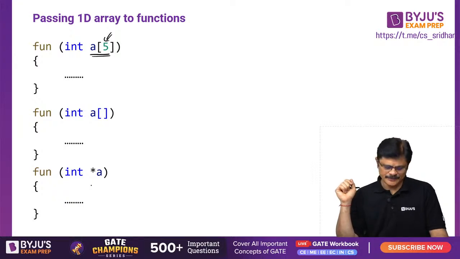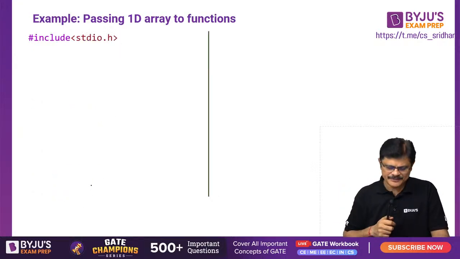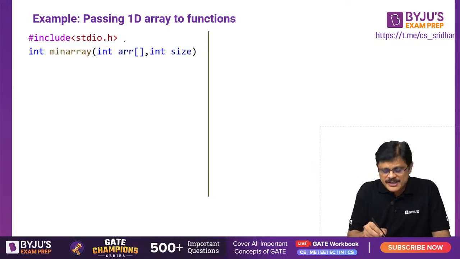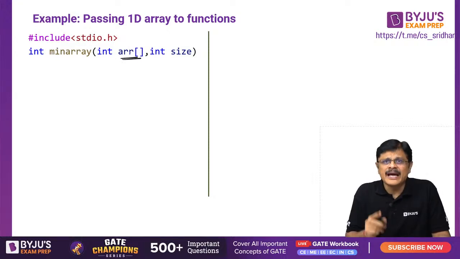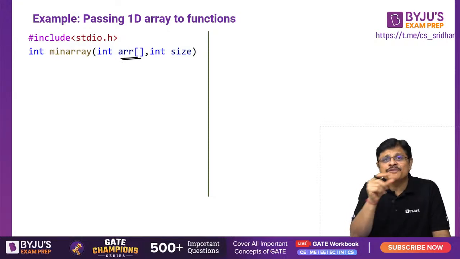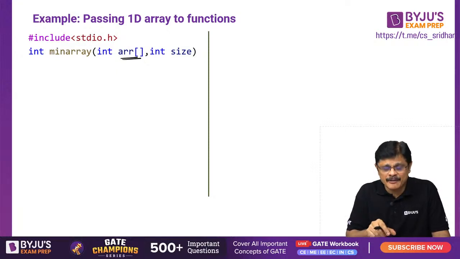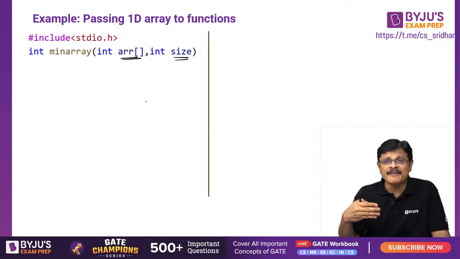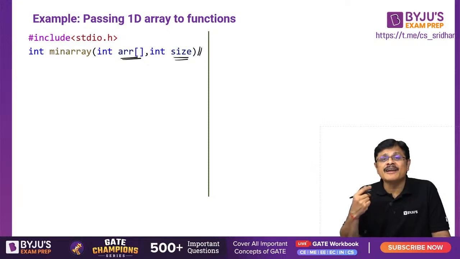Am I clear? Now let us take one simple example, min array. This is the function, and to this particular function we are passing the array. Array means the address of the array is passed to this function. And also I am sending the size separately. Suppose if you know the size, you can directly use it and ignore this size parameter, but the same function can be used multiple times. In such cases, they use a general methodology for defining the function.